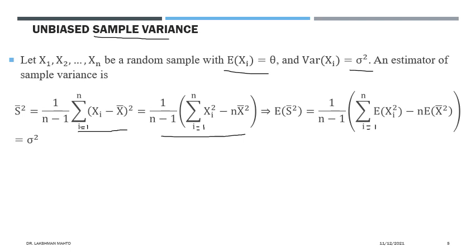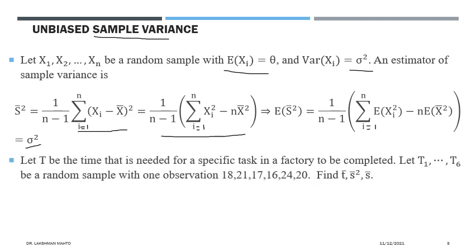So if you try to find the expectation of S bar S square, then it is just equal to sigma square. That one is the true variance of the population. So we can claim that this sample mean, which is defined in this form, is an unbiased estimator.